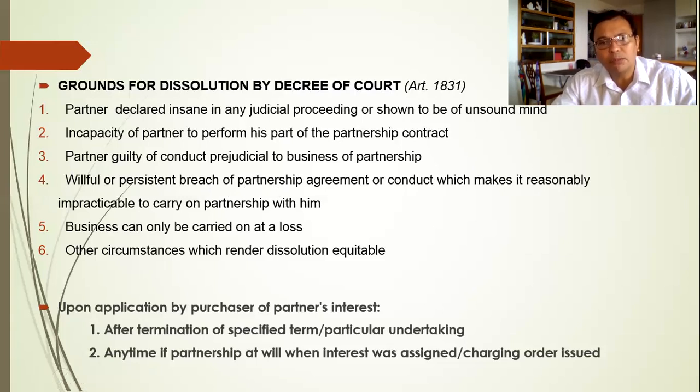So if the partnership agreement has been violated, then this can be a ground for dissolution, but it must be filed before a court. Or conduct which makes it reasonably impracticable to carry on partnership with him. So a partner lost his trust and confidence on the partner.